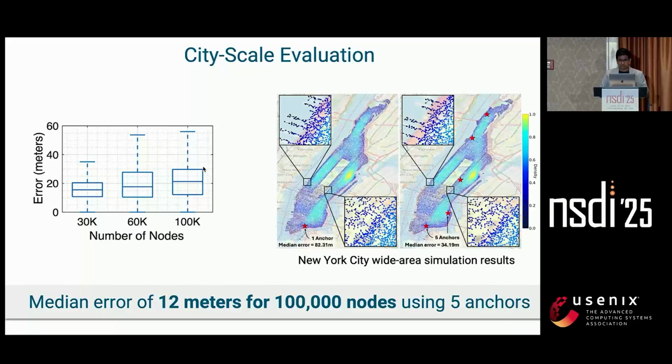Finally, to evaluate the performance at massive city scale networks, we create a simulator, and we use real world measurements that we captured in the building to make it as real as possible. On the left is the distribution of 30, 60, and 100,000 nodes with just one anchor. And on the right, we show a wide area simulation that is based on the New York City transit dataset. With just 5 anchors, we can achieve decimeter level accuracy. And it shows that Locate 3D can propagate across massive urban environments with minimal fixed infrastructure.